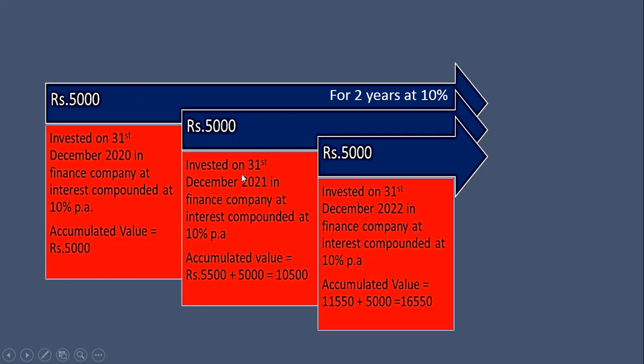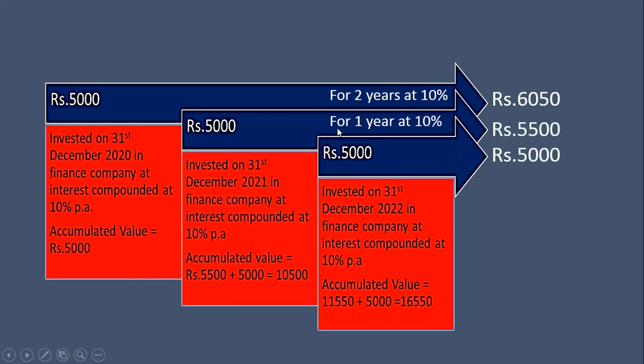Now the second installment of 5,000 we are investing on the last date of 2021, so it will get invested for the next year 2022. So this second installment gets invested for 1 year, and this third installment we are making at the last day of 2022. So it is invested for 0 years, so it will remain as it is.